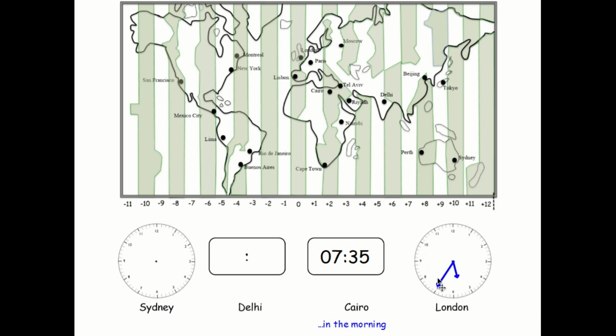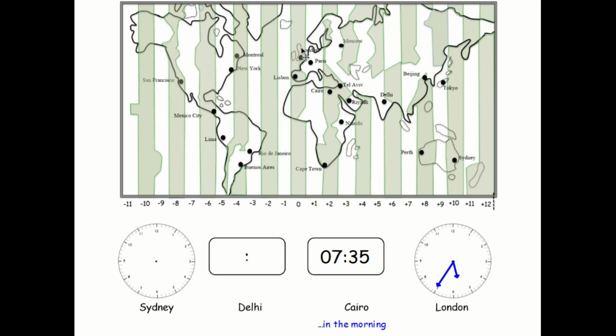How did I get that? Quick reminder, if Cairo is 25 minutes to 8, Cairo is 2 hours ahead of London time, because there's Cairo and it lands in this bracket here. So it's 2 hours ahead of London, which means London must be 2 hours behind this time. So now I've got my London time, always base it on your London time. Now I can work out Sydney and Delhi.